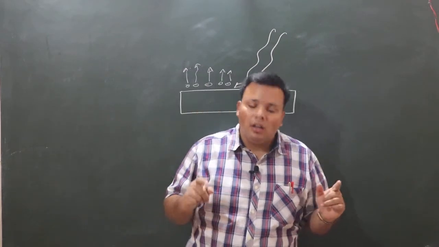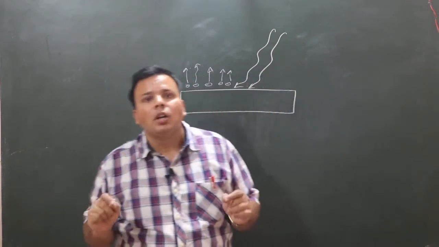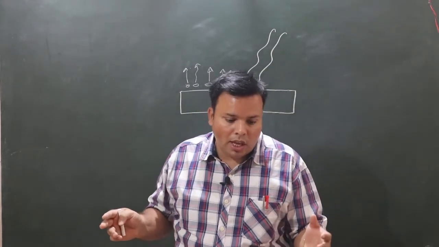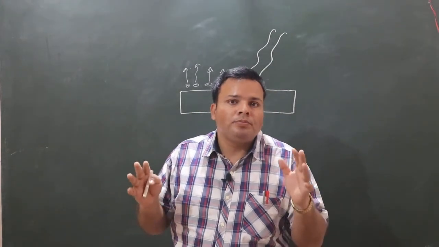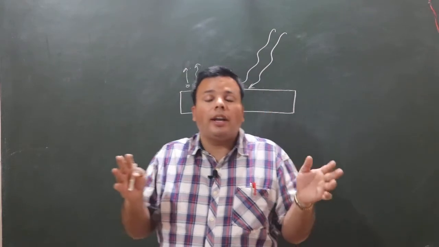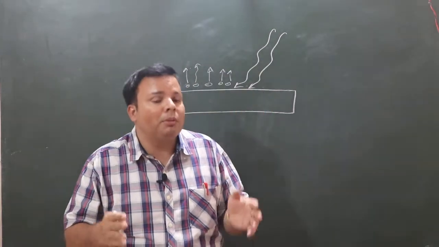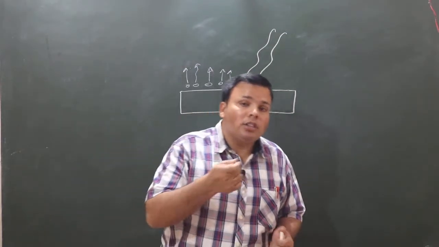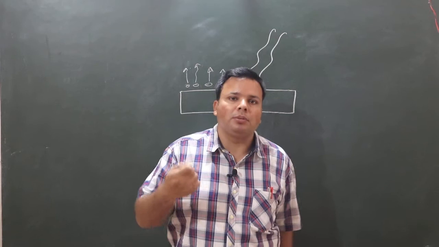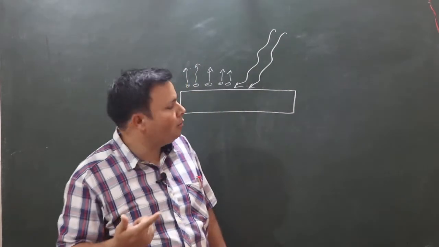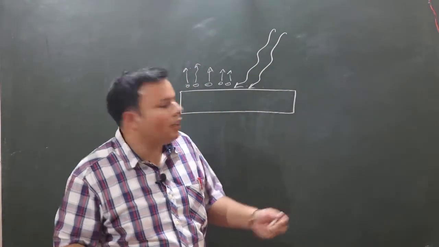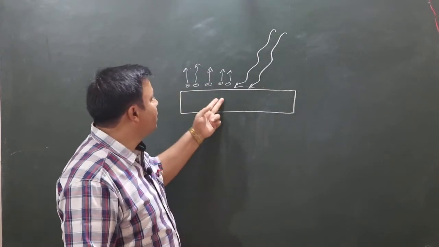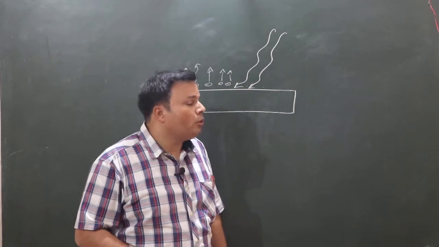And second, field emission. Field emission means when a strong electric field is applied on the surface, or any metal surface is placed in between a strong electric field, then electrons are pulled out from the metal surface. This is called field emission. And third and last is called photoelectric emission. This is the best example, photoelectric emission.